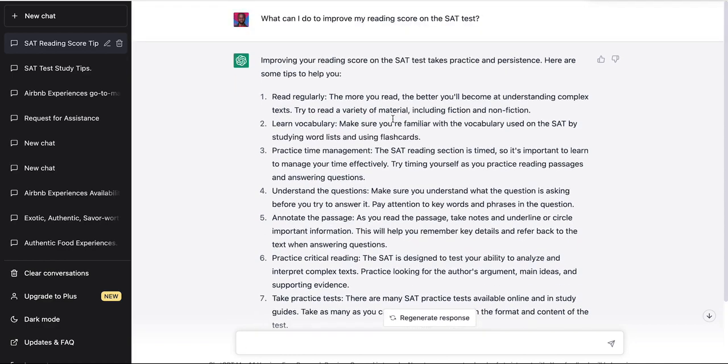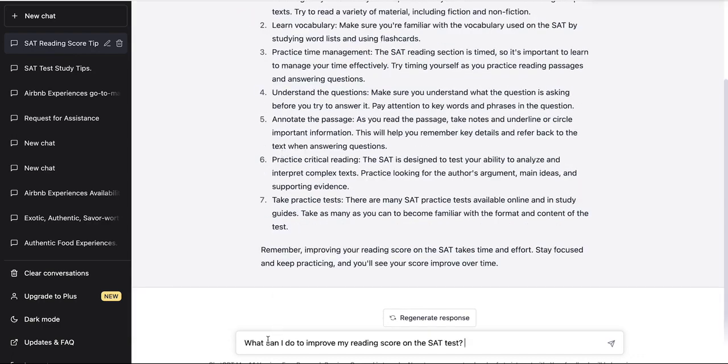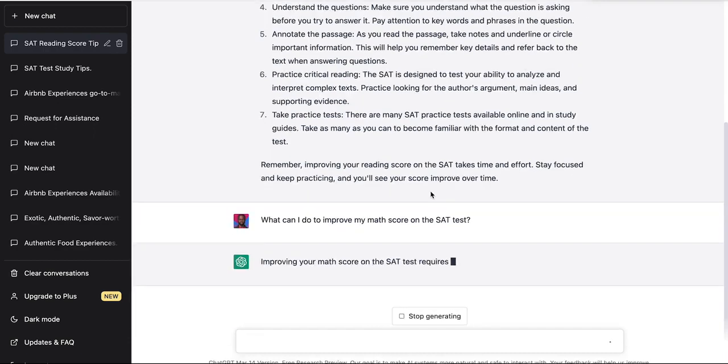So let's move on to the math section and see what advice we can get from ChatGPT. So, what can I do to improve my math score on an SAT test? Let's see what we get.